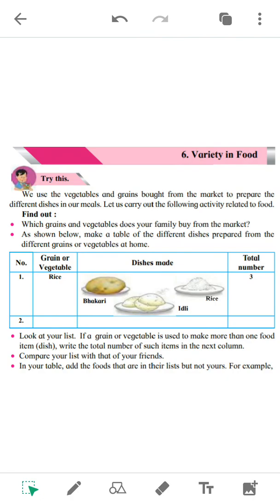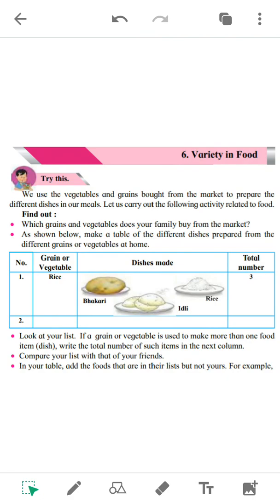What are the meals we have? We have breakfast, lunch and dinner. These are 3 kinds of meals we have in a day. So we prepare many dishes. We make dhokla, we make pav bhaji, we make pani puri, what else do we make? We make biryani out of rice, we make chapati, parathas from wheat, we make jowari ki roti as well. So these are different kinds of dishes we make from grains and vegetables as well.